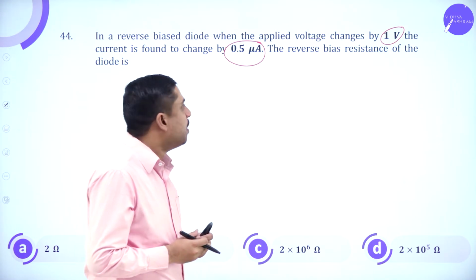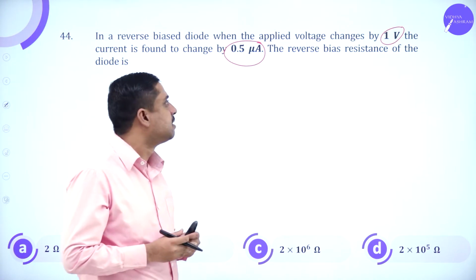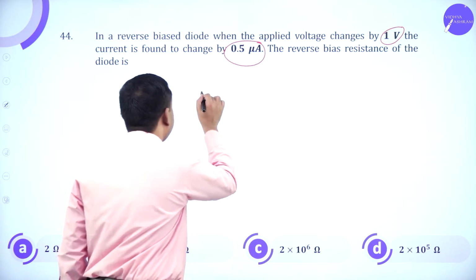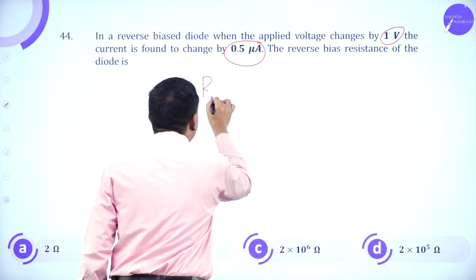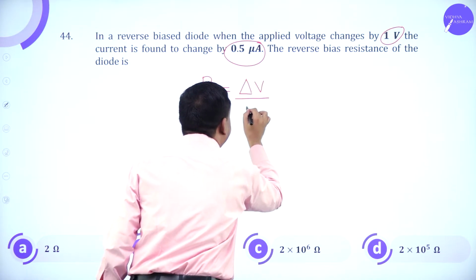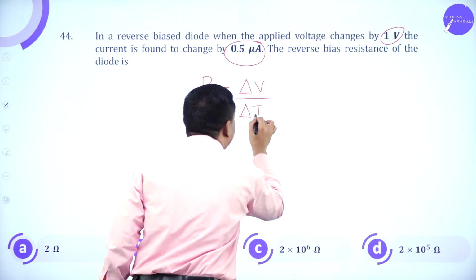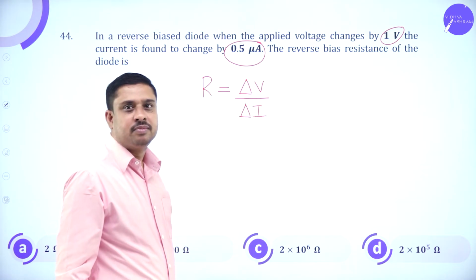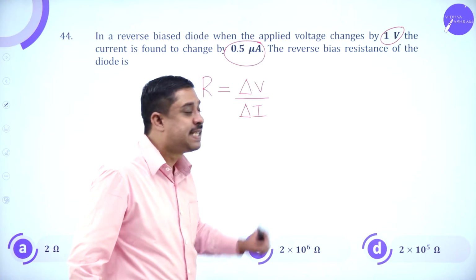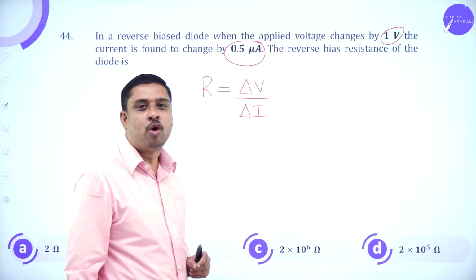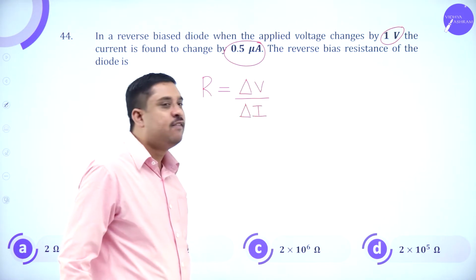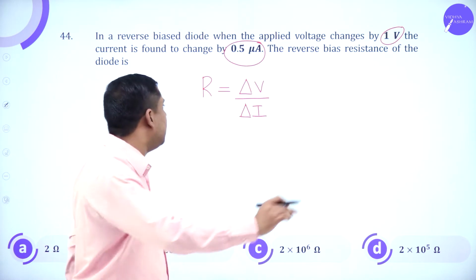The reverse bias resistance has to be calculated here. So here R equals delta V divided by delta I. V by I is not directly used, because he says there is a change in voltage, change in current. So delta V divided by delta I.